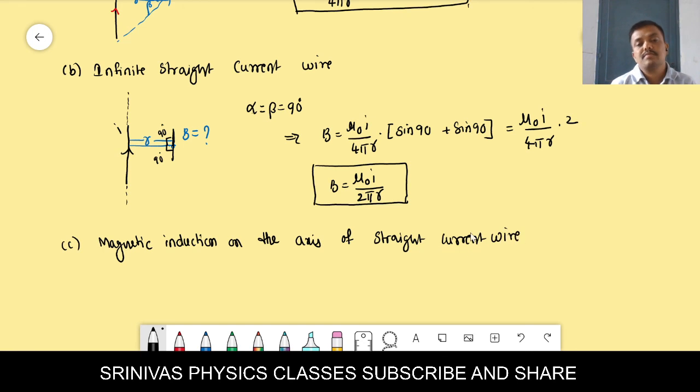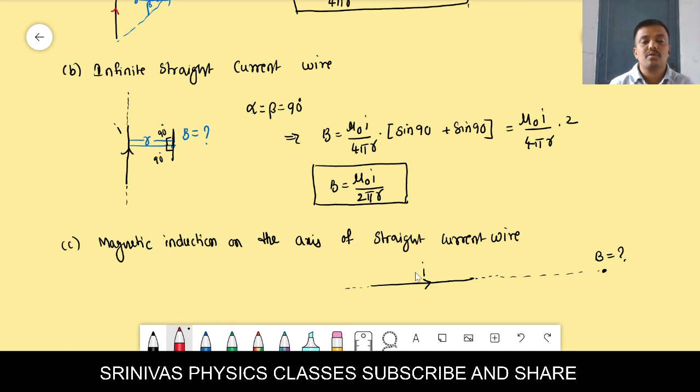What is this condition? This is a current carrying wire, whether it is of infinite length or finite length, it does not matter. And here on the axis, at this point, I want the magnetic induction. Then what is the magnetic induction on the same axis?